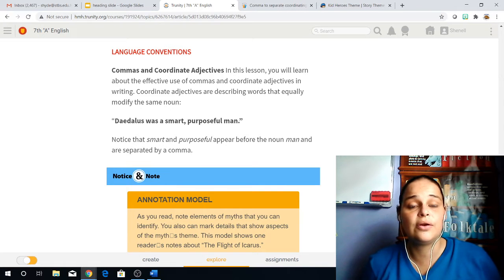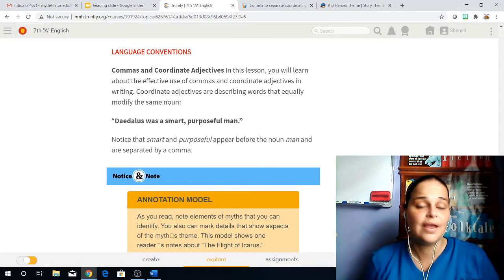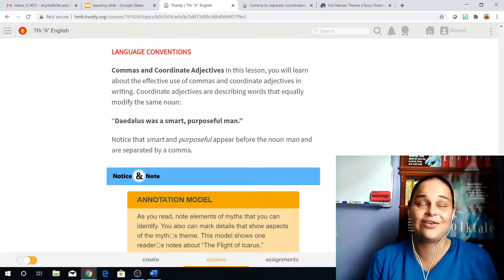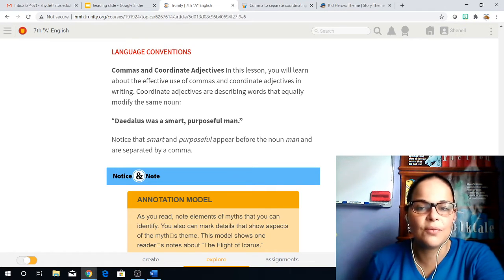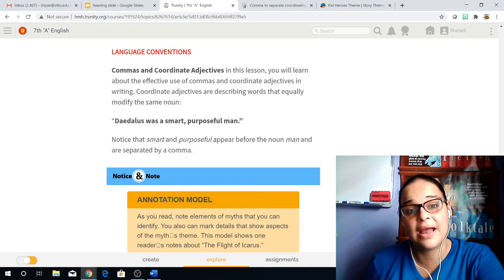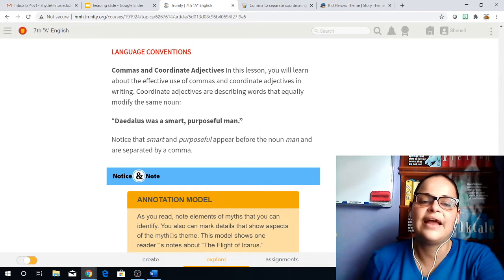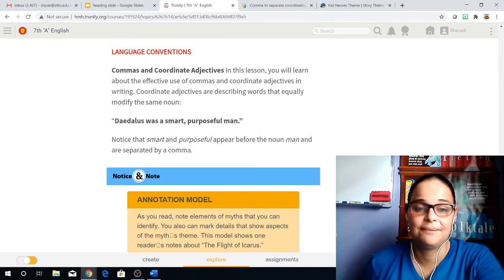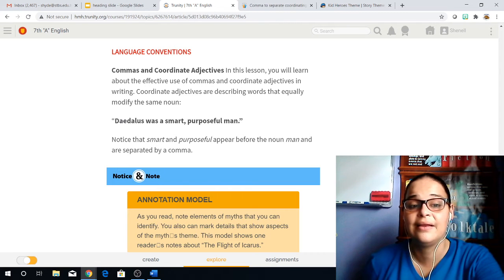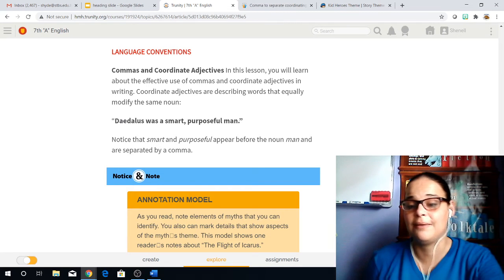In this lesson, you will learn about the effective use of commas and coordinate adjectives in writing. Coordinate adjectives are describing words that equally modify the same noun. For example, Daedalus was a smart, purposeful man. Notice the smart and purposeful appear before the noun man and are separated by a comma.